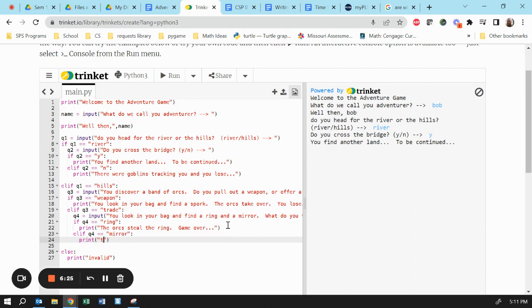The reflection confuses the orcs. You win. All right. And I forgot to put in these else statements. If they have something invalid, else print invalid. And I can do that over here too.